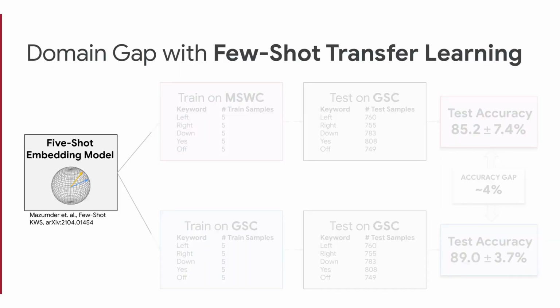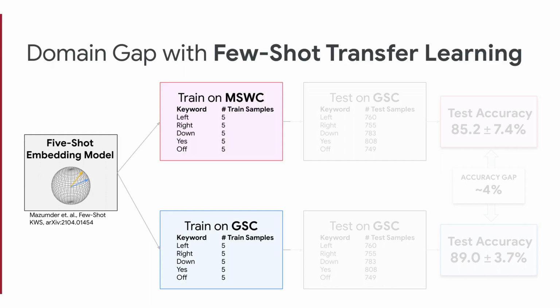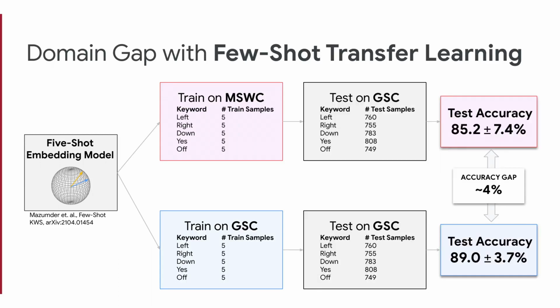We also evaluate our dataset's suitability for few-shot transfer learning by fine-tuning an embedding model on just 5 training samples drawn from our dataset or Google Speech Commands respectively, and then again evaluate these models on the same test split from Google Speech Commands. We observe an accuracy gap here of approximately 4%. This suggests our dataset is well suited for keyword spotting applications in very low-resource languages.